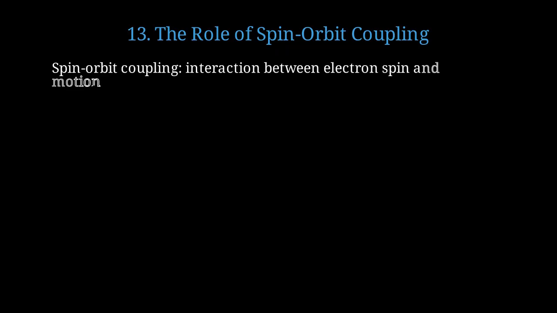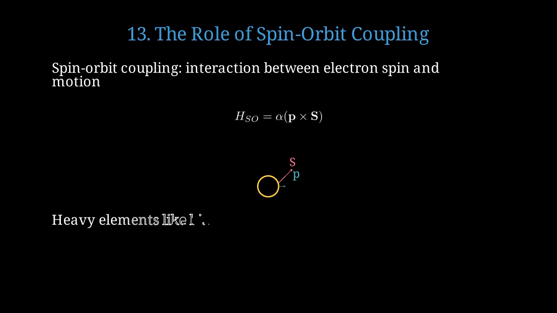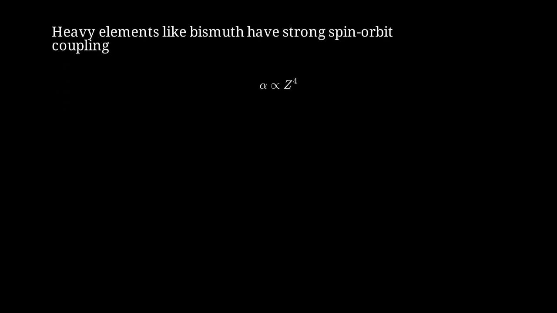Spin-orbit coupling is an interaction between an electron's spin and its orbital motion through the material. The spin-orbit Hamiltonian involves a cross product of momentum p and spin s with strength parameter alpha. As the electron moves with momentum p, its spin s experiences an effective magnetic field that depends on the momentum direction. Heavy elements like bismuth and mercury have very strong spin-orbit coupling because it scales with atomic number to the 4th power. The spin-orbit coupling strength alpha scales as Z to the 4th power, where Z is atomic number.